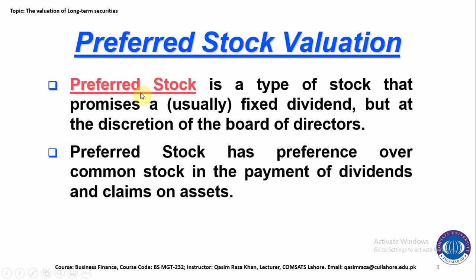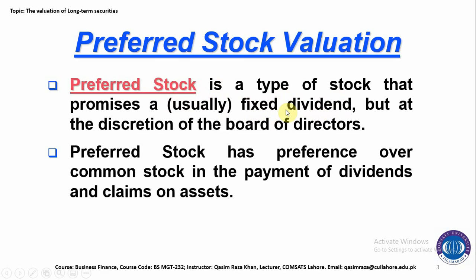And why is preferred stock a hybrid kind of security? Because dividend is the characteristic of equity security, and this security carries that characteristic, while fixed payments are the characteristic of debt security, and this characteristic is also involved in preferred stock.